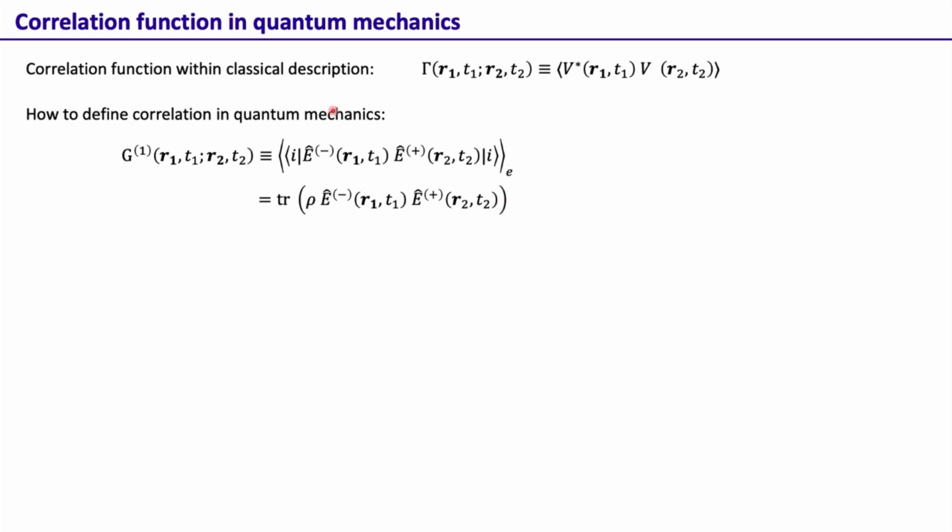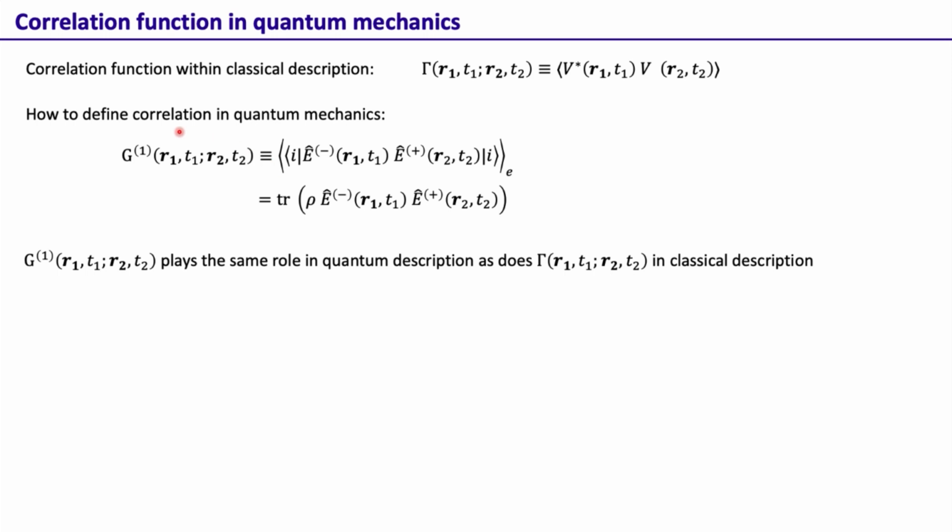Again, let me mention here that although we are establishing the equivalent of intensity in quantum mechanics, we know that the classical description, as we saw in the very first lecture, is actually inadequate when it comes to experiments with very few photons. But the quantum description, where we calculate things in terms of single photons, is actually absolutely correct at every light level. Okay, so coming back here, this correlation function, this G1 that we defined in quantum mechanics, plays the same role in quantum description as does this correlation function in classical description.